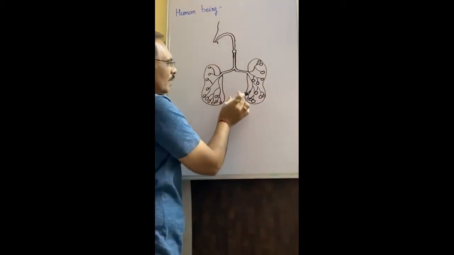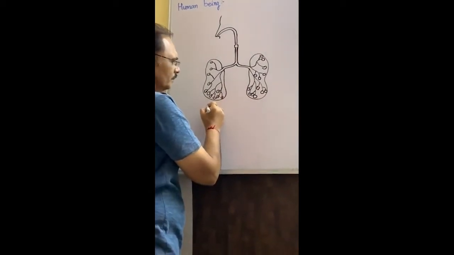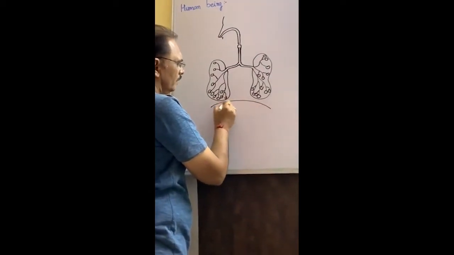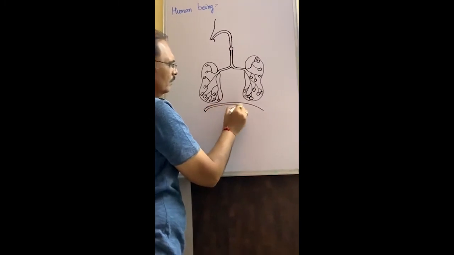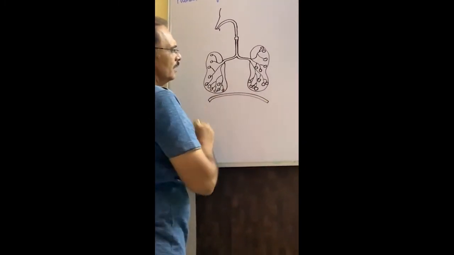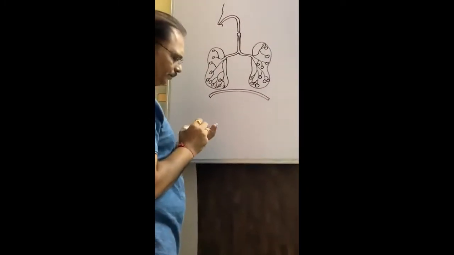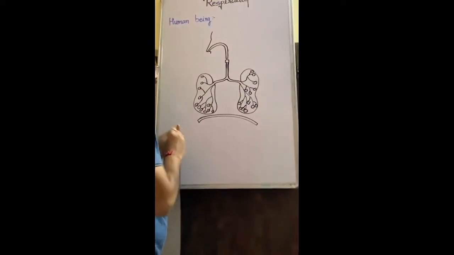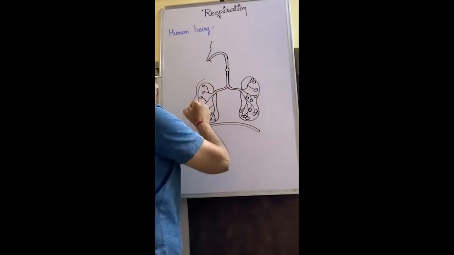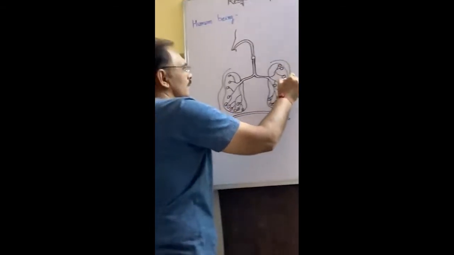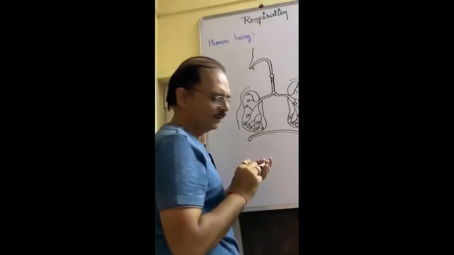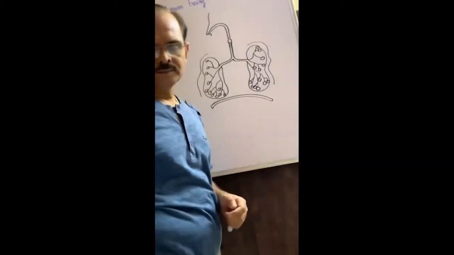Here, the space for heart. This is diaphragm. We will see the function of diaphragm also. Here, surrounding it, there is the rib cage. See the labeling.